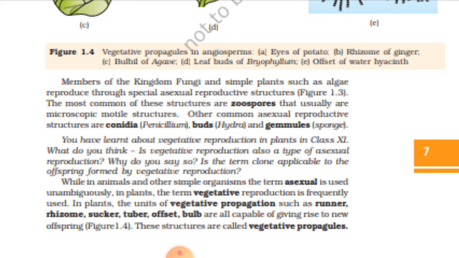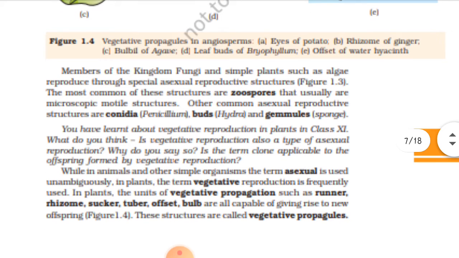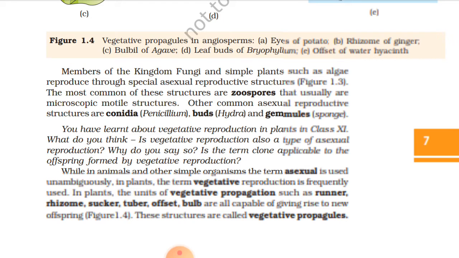One is called apomixis, or agamospermy. Agamospermy means where only one parent is able to produce a haploid gamete, and that haploid gamete gives rise